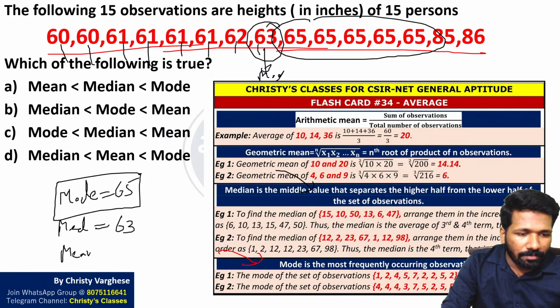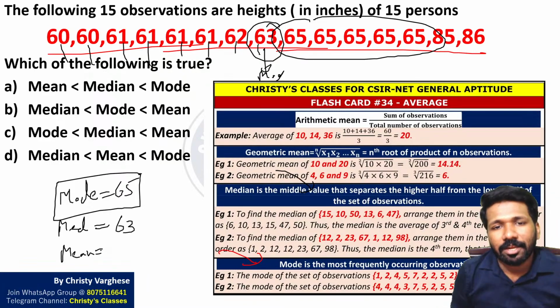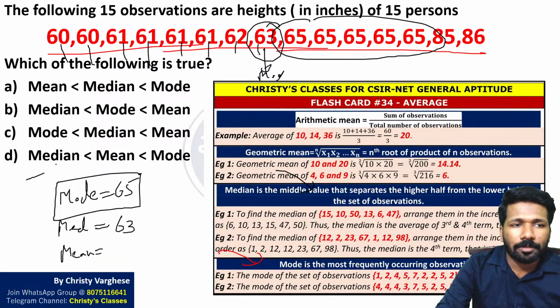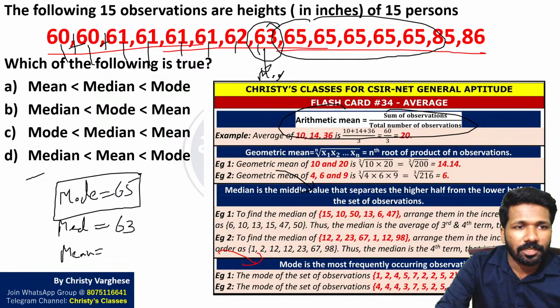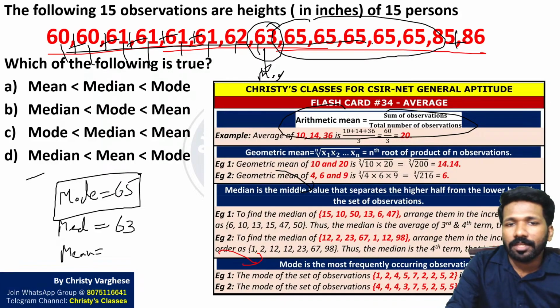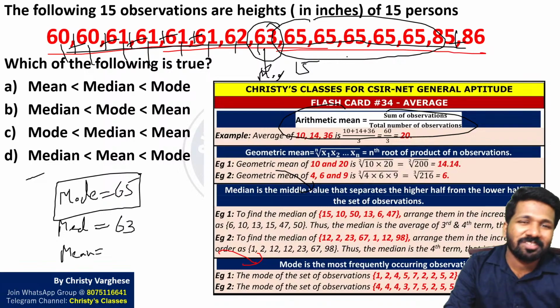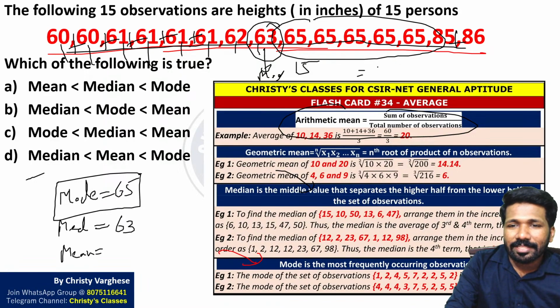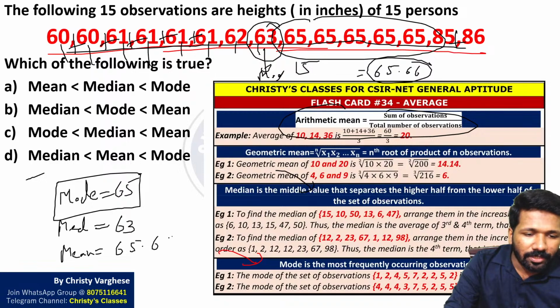Now the mean is left. There is a deviation approach to find the mean, but explaining it is time consuming. That is why we will go for the normal approach. What is the normal approach? Sum of observations divided by the number of observations. 60 plus 60 plus 61 plus 61, add all this and divide it by 15. This time a virtual calculator is given, so you can use the calculator to add it, which is also time consuming, but you can do it. I think you will get around 65.66. Check it out. You will get approximately 65.66.